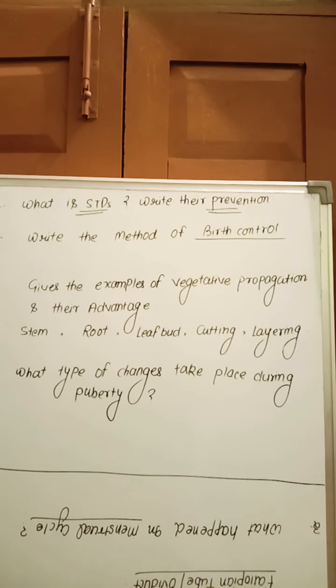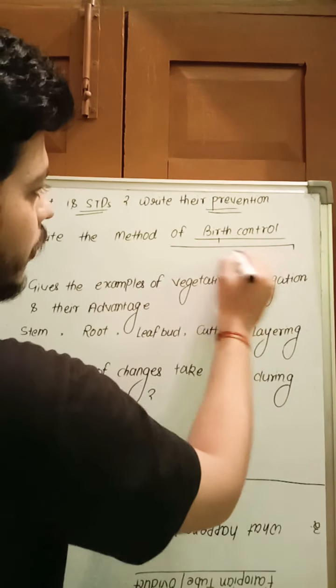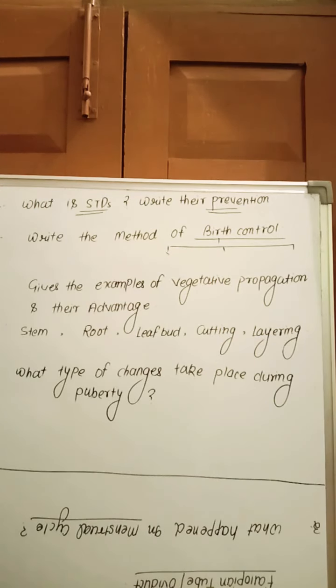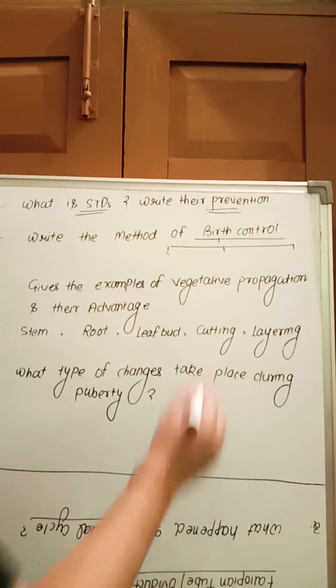There are many methods, like chemical methods, barrier methods and surgical methods. What happens in the barrier methods? The barrier method prevents the meeting of ovum and sperm, so fertilization does not take place. In the case of the male, a thin rubber-like structure is worn over the penis during copulation; that is a condom. In the female, there is the cervical cap, which is placed over the cervix.